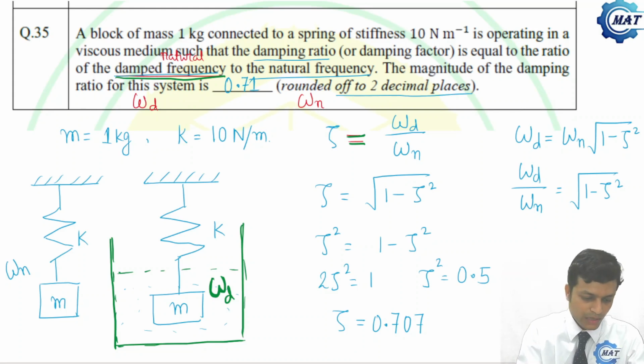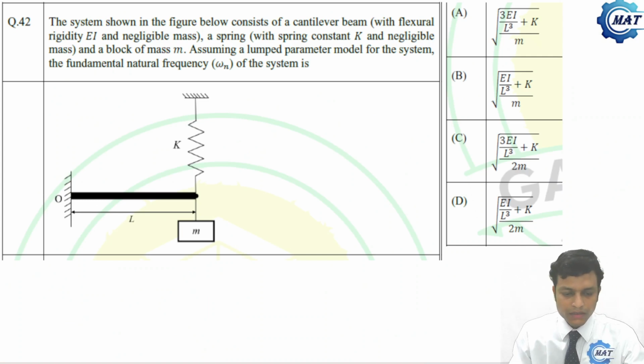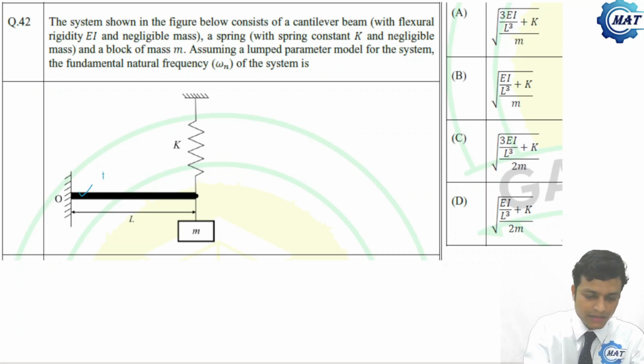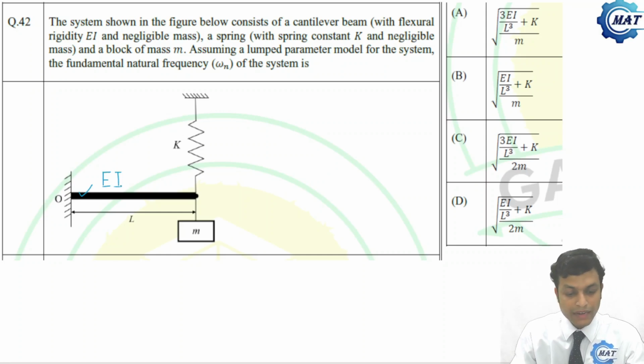Now let us move to the next problem. This is another problem from vibration. The system shown in the figure below consists of a cantilever beam with flexural rigidity EI and negligible mass. The beam has no mass, or you can neglect that.